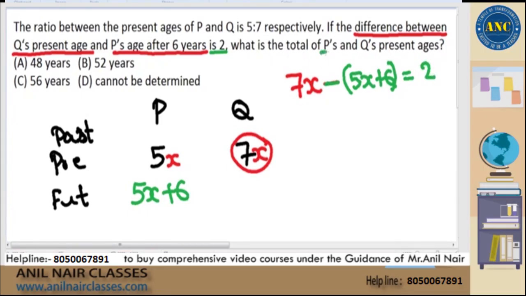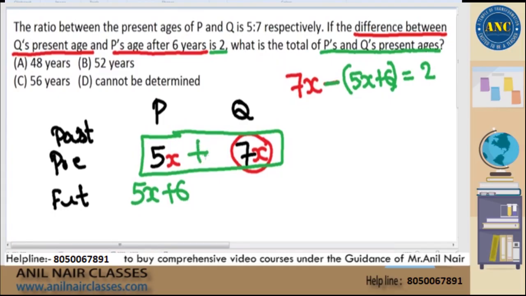What is the total of P and Q ages? That means they are asking the total of P and Q ages, 5x plus 7x value they are asking. Very easy way of solving. Simplify. 7x minus 5x is 2x. Minus into plus 6 is minus 6, equal to 2. 2x is equal to 2.